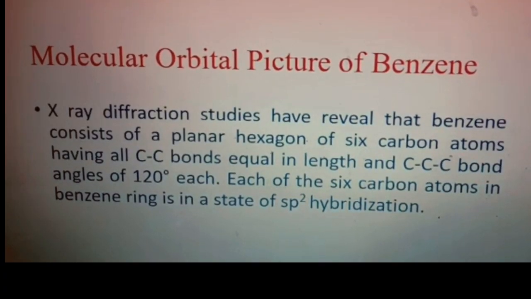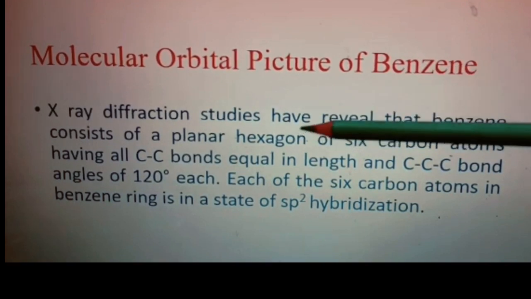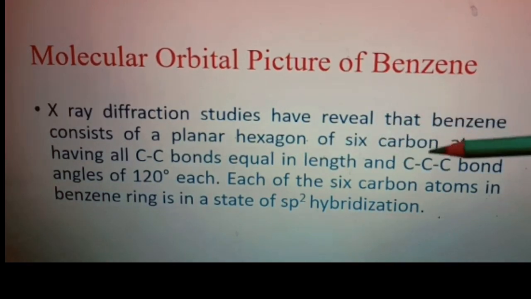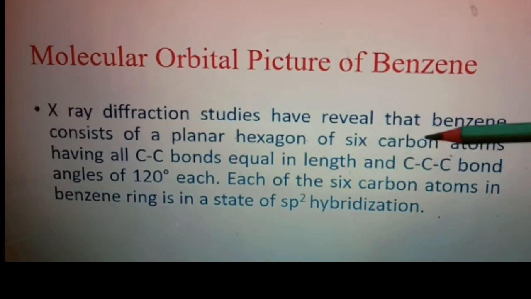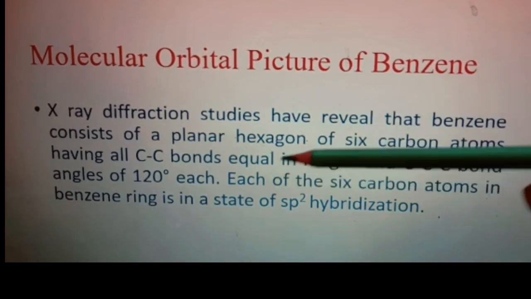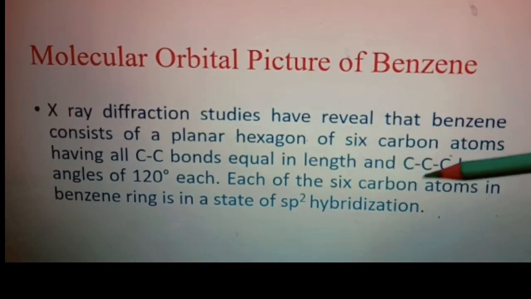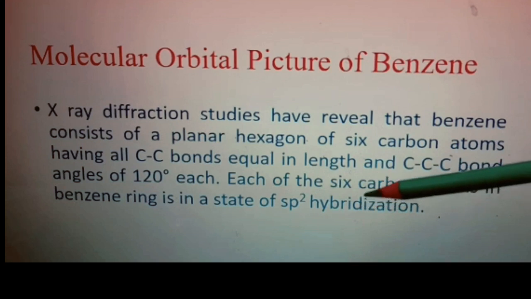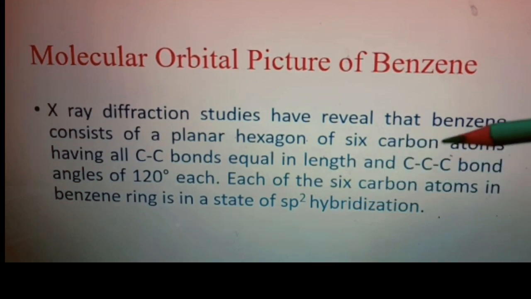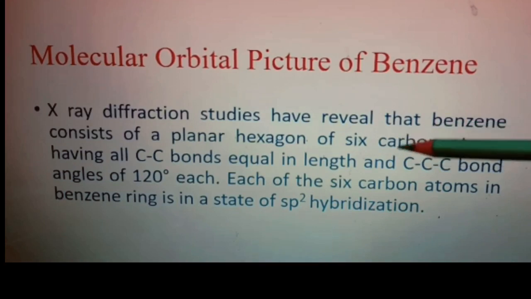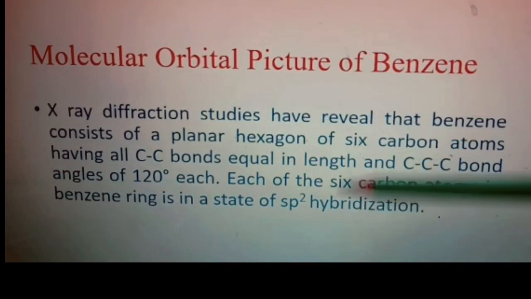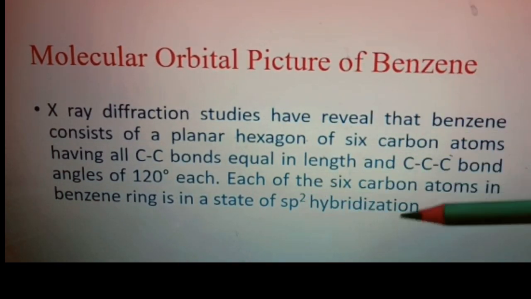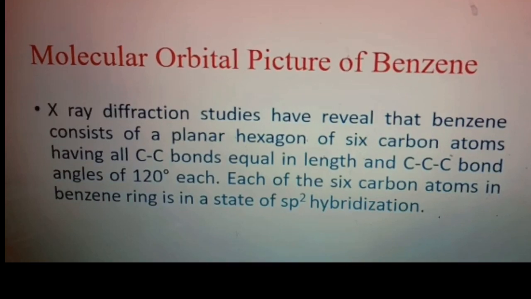Next is the molecular orbital picture of benzene. X-ray diffraction studies have revealed that benzene consists of a planar hexagon of 6 carbon atoms, having all carbon-carbon bonds of equal length, and the carbon-carbon-carbon bond angle is 120 degrees each. Each of the 6 carbon atoms in the benzene ring is in a state of sp2 hybridization. So according to X-ray diffraction studies, it is a planar hexagon, all the carbon-carbon bonds are the same, the bond angle is 120 degrees, and each carbon atom possesses sp2 hybridization.